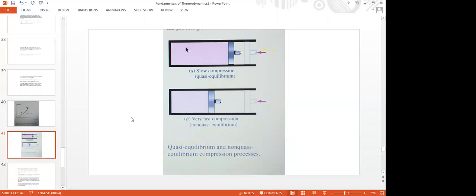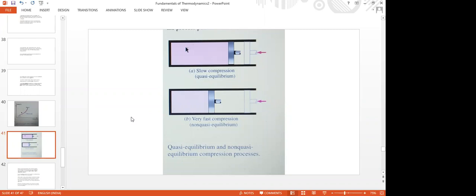For example, in a real process, say a turbine, take what is the work done by the turbine. You will assess the work done by taking the process in the turbine to be quasi-equilibrium and estimate the approximate work, not exactly correct, but to some extent near the actual value.